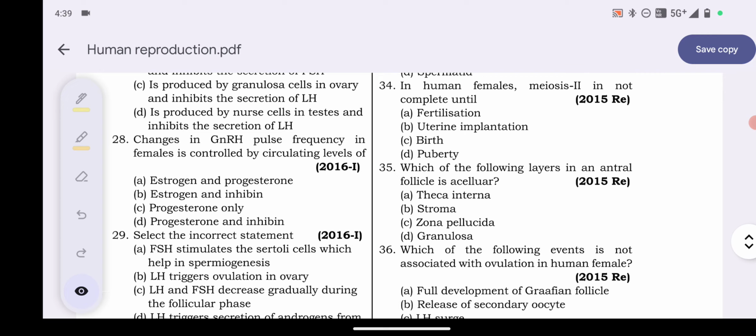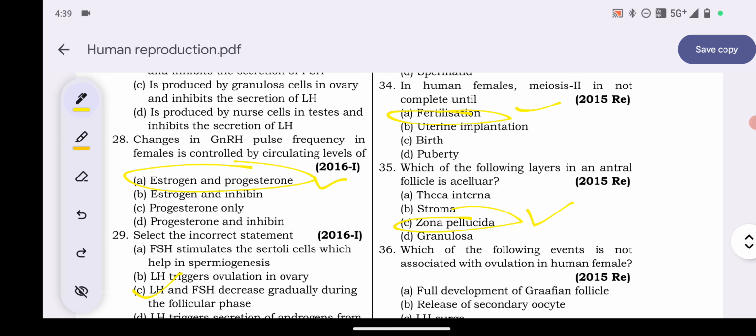35. Which of the following layers in an antral follicle is acellular? Theca interna, stroma, zona pellucida, granulosa. Here the answer will be option C, zona pellucida.